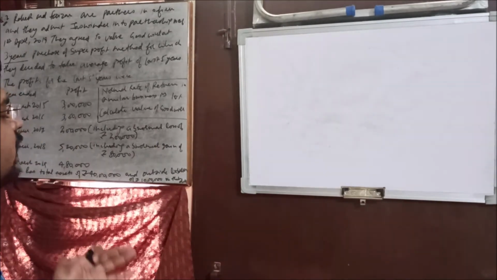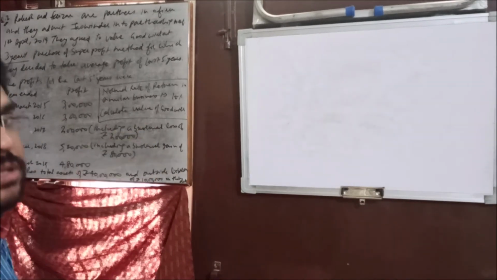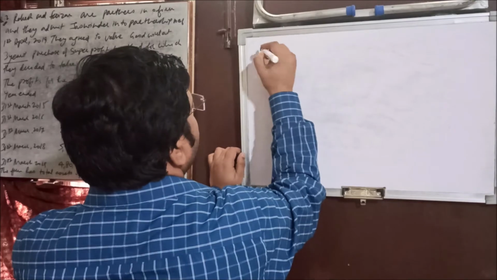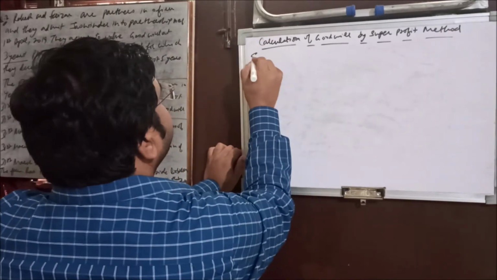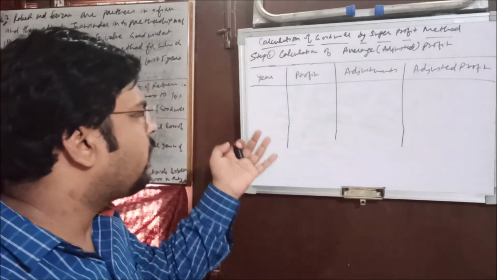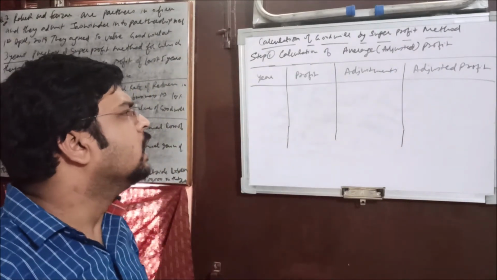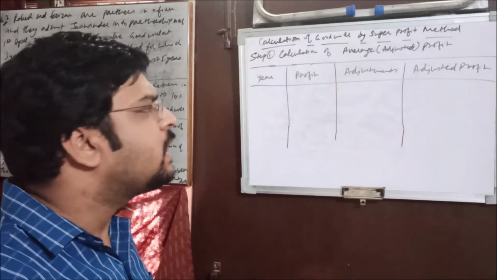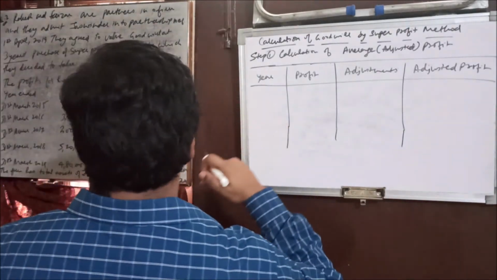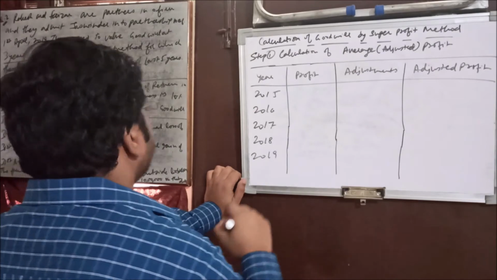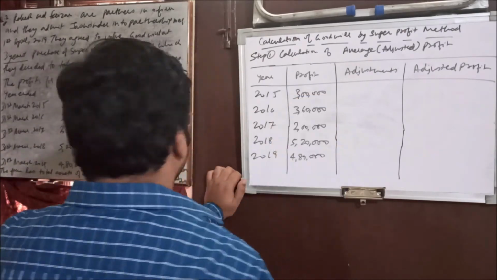Now let's attempt this question following the steps I just discussed with you. So very first we'll put the heading here. Okay, now we'll calculate that. Step 1. So this is the same format, same columns like we did in the simple average profit method. Let's mention here the year, and now let's mention the profit here, right?